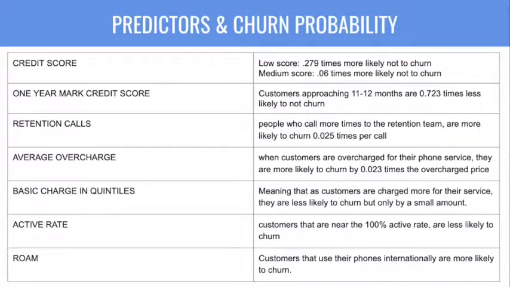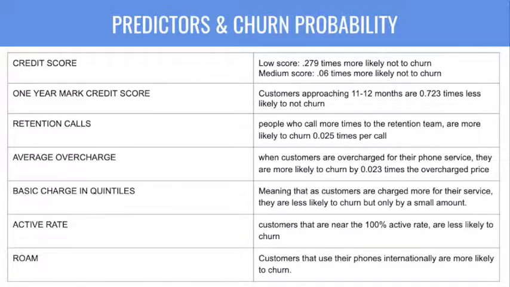For the average overcharge predictor, as customers get charged more than the base price for their phone service, the likelihood of them not churning decreases by 0.023 times. This means that when customers are overcharged for their phone service, they're more likely to churn by 0.023 times the overcharged price. Next is the basic charge predictor.